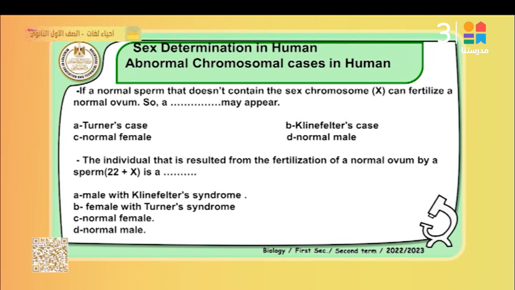A second question: the individual resulting from the fertilization of a normal ovum by a sperm 22 plus X is a male with Klinefelter syndrome? No, an individual resulting from fertilization of a normal ovum by 22 plus X is a normal female. The best answer is normal female, okay? The best answer in the first question is normal male, and in the second, normal female. D is the best answer, and C is the best answer.